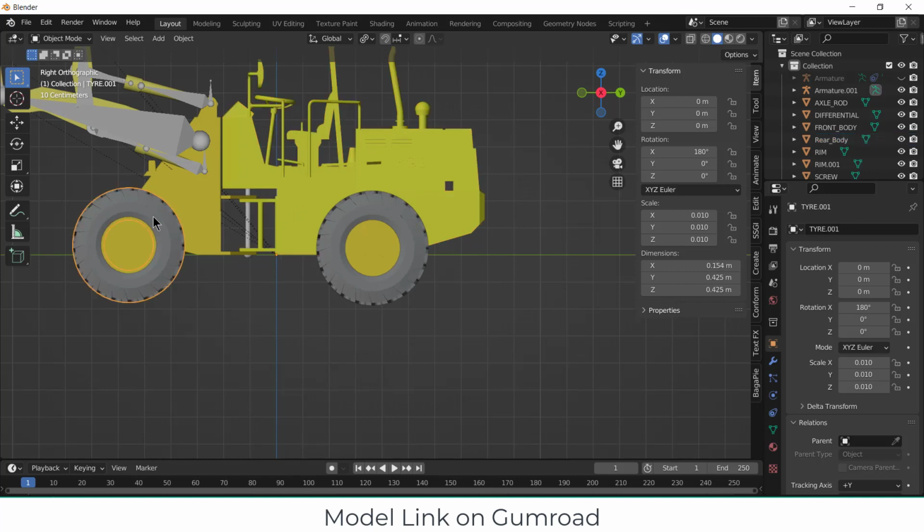So let's try to understand. If this moves in the Y direction 0.425, this will rotate 360 degrees. This is what it means. Let me show you what that means.